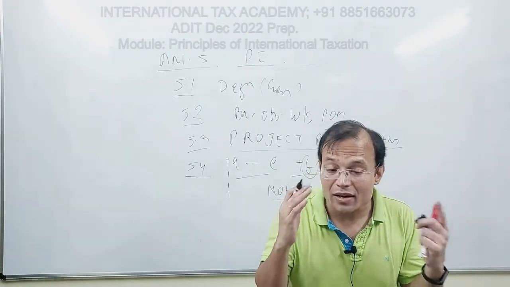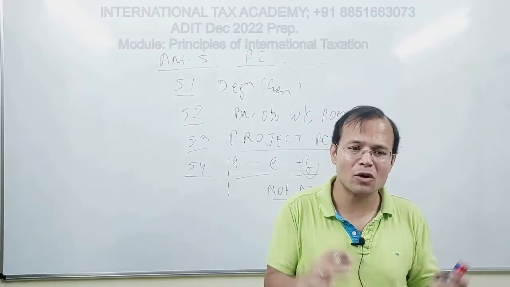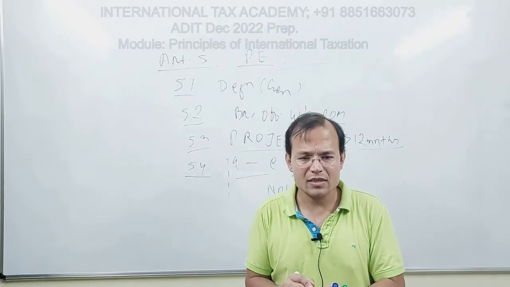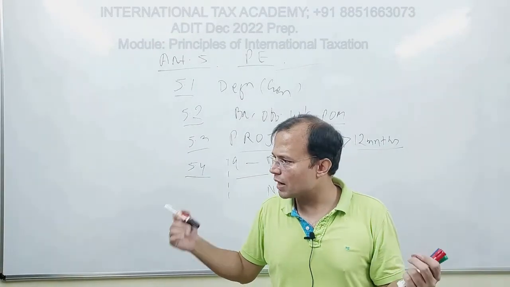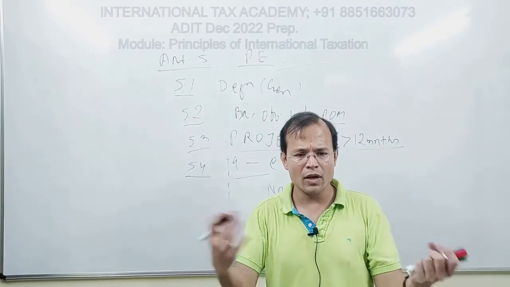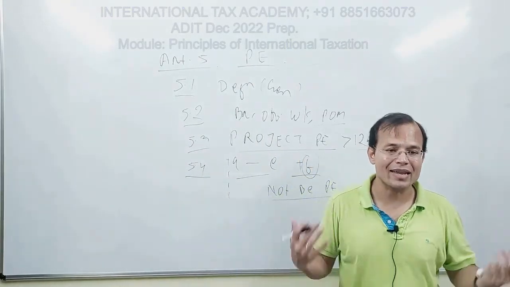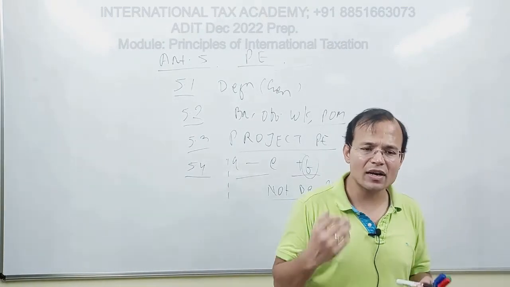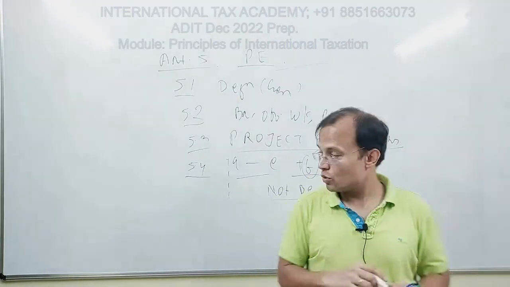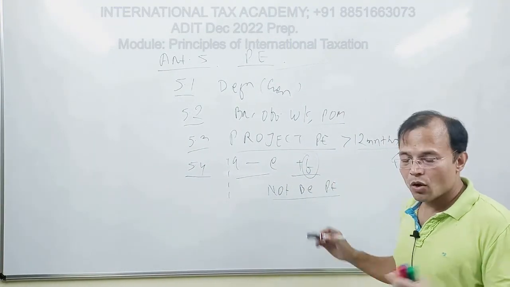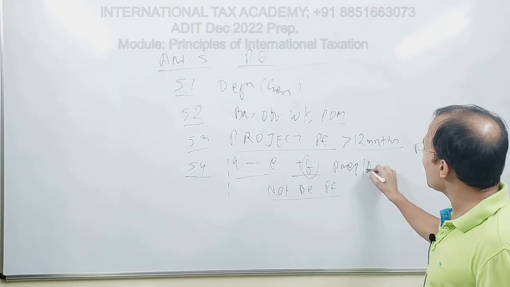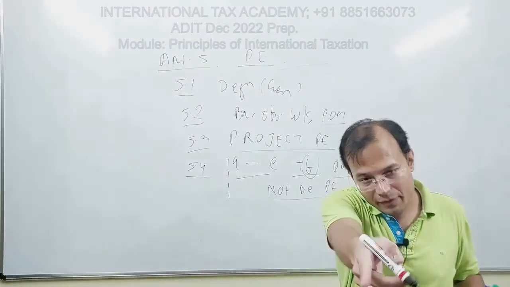It's difficult to ring-fence what is preparatory and what is not, but if you understand the connotation in context, preparatory and auxiliary is definitely not a part of the core activities. So if only preparatory or auxiliary activities are being undertaken, then it is not a PE.